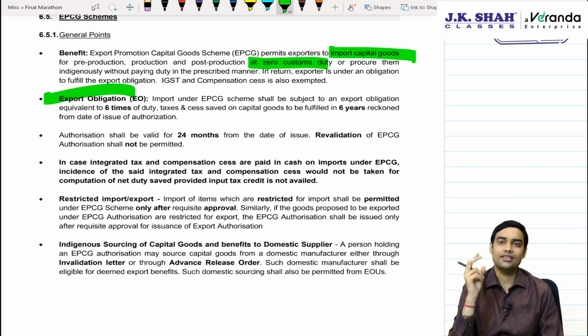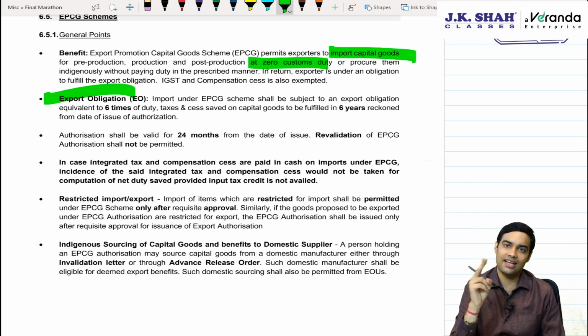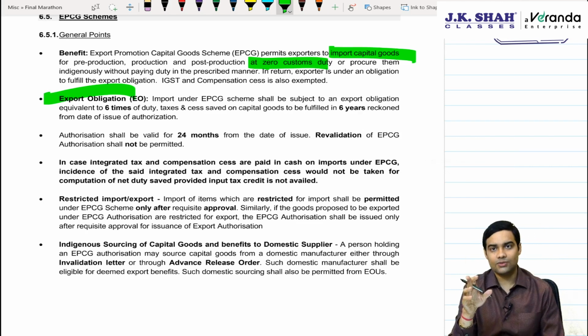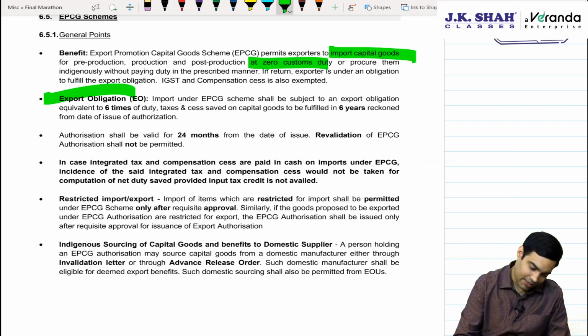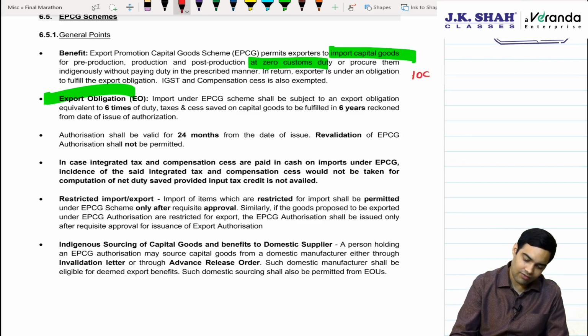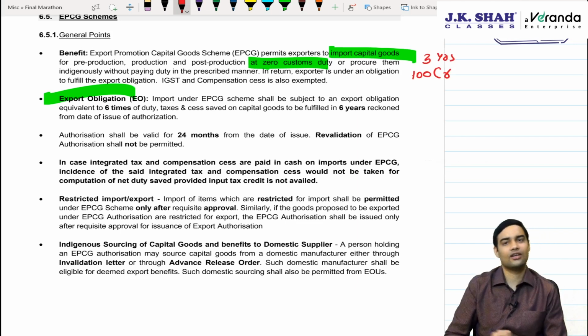Average export obligation, which is the average of the preceding 3 licensing years, and specific export obligation, which is over and above the average export obligation, 6 times the duty saved in 6 years. That has to be met. Say suppose your average exports for the last 3 preceding financial years was 100 crores.